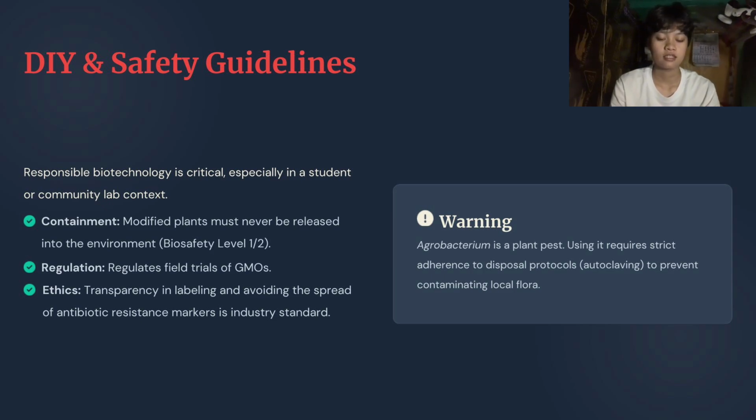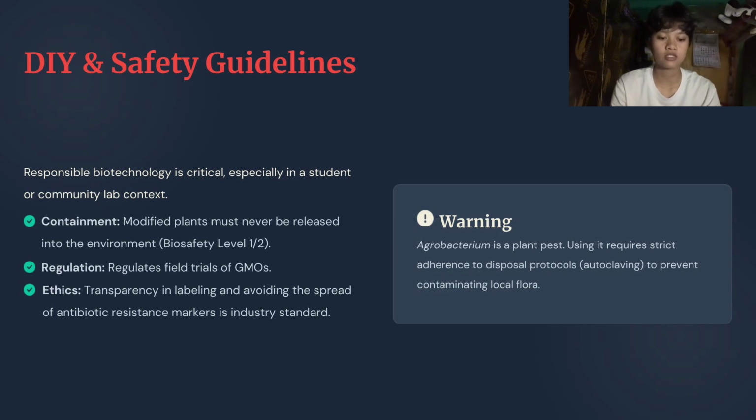Next, any genetically modified grape plant must never be released into the environment. This plant must remain in controlled laboratory or greenhouse conditions and follow biosafety level 1 or 2 protocols. We must also follow government regulations regarding GMO handling and research. Field trials of genetically modified crops are strictly regulated, and unauthorized release can have legal consequences.